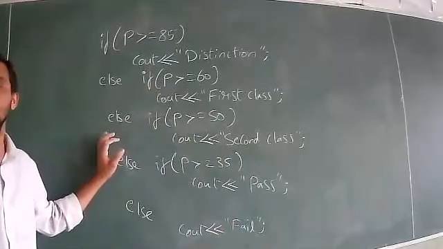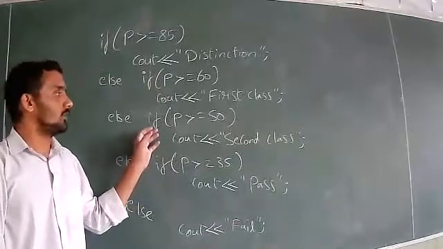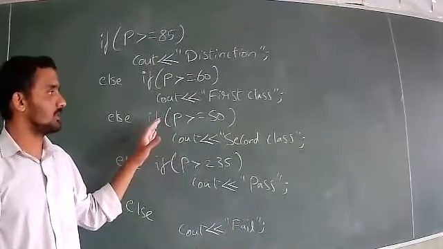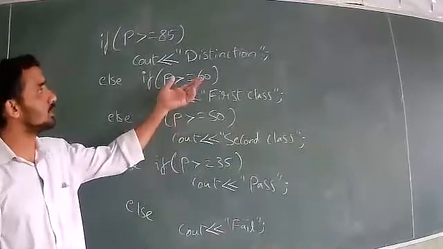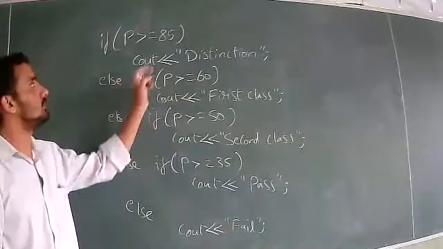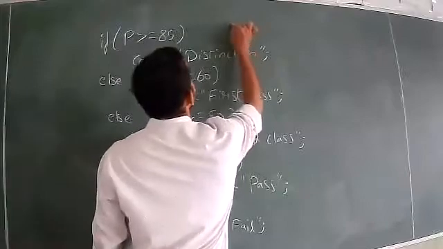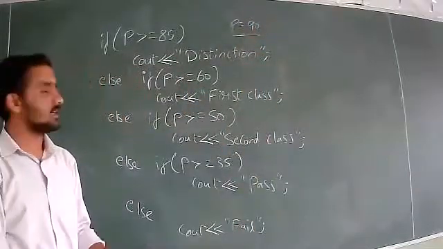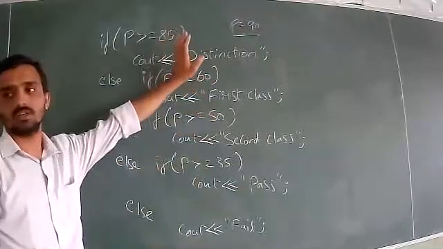Multiple conditions are there, multiple statements are there. And when you execute this code, if by mistake the screen displays two grades, for example if I consider P equals 90%, it is above 35, above 50, above 60, and above 85, right?